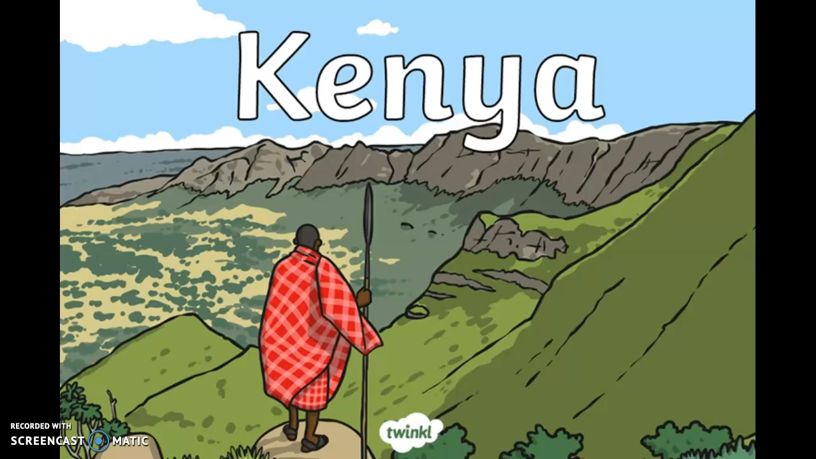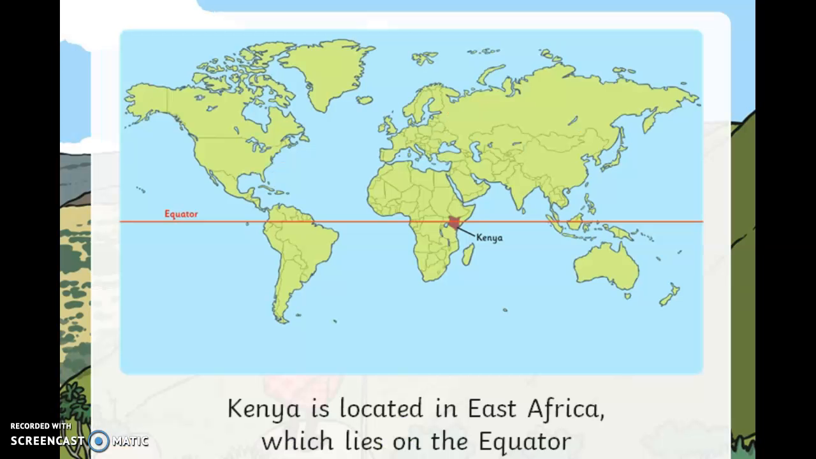So now in this part of our lesson, we will look at a specific country in the continent of Africa. The country is called Kenya. Can you say that for me? Kenya. Let's see where Kenya is on the continent of Africa.